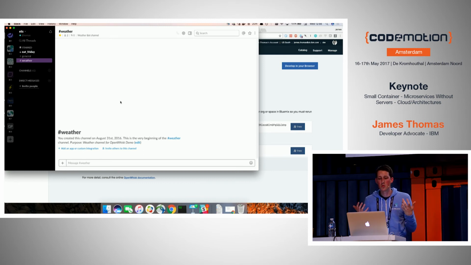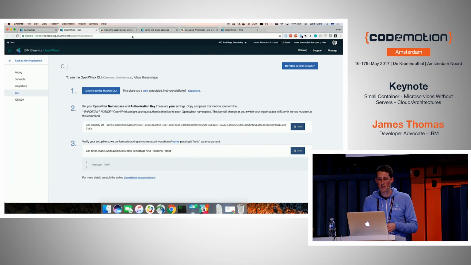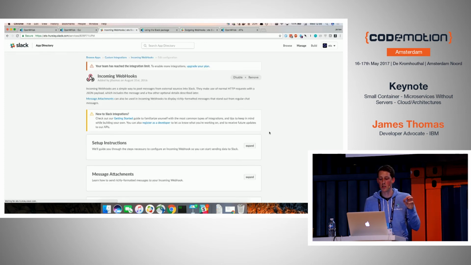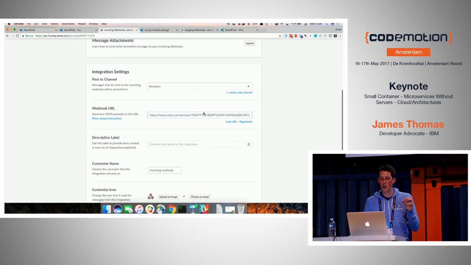And again, we're going to use webhook integration in Slack, which makes this really, really easy. So Slack has something called incoming webhooks, which is an integration you can add into the platform. An incoming webhook gives you a unique URL for a channel, and you can post JSON to this URL endpoint, and it will turn up as if it's a message from a bot. So it's a really nice way to, without really doing any configuration, get a way to post messages from bots. So now I need an OpenWhisk action that I can trigger with some text, and is going to make that HTTP request for me.